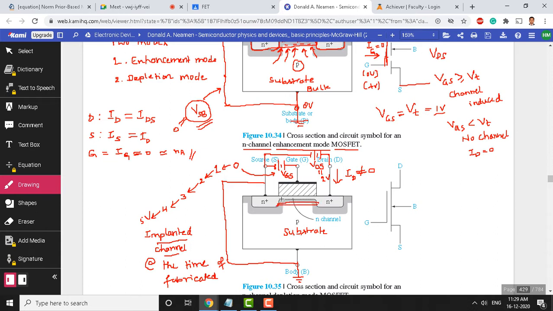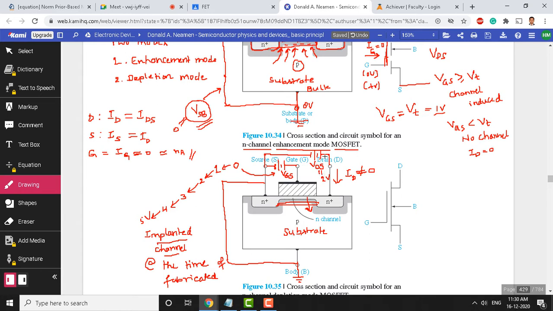So that means the entire N plus region may become equivalent throughout from source to drain. The N region may become equivalent as you keep increasing this gate to source voltage. That means the channel keeps expanding, keeps growing in this direction. That's what you observe when the gate to source voltage is increased. Now see, all of this happens when VDS is kept constant at 1 volt.